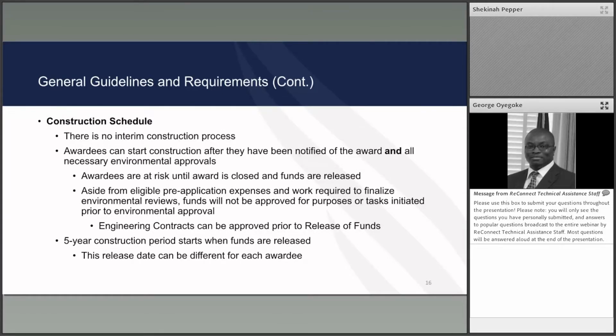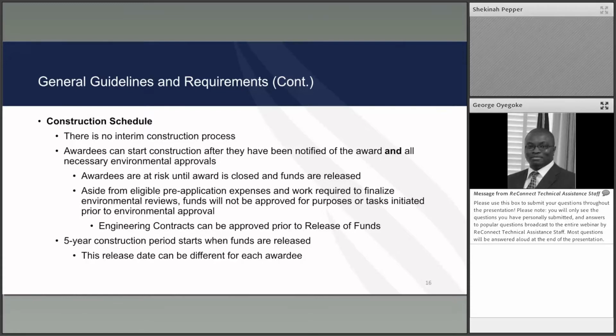Under the Reconnect program, there is no interim construction process. So construction can start once awardees are notified of the award, and I'm stressing that, and all necessary environmental requirements have been concluded.